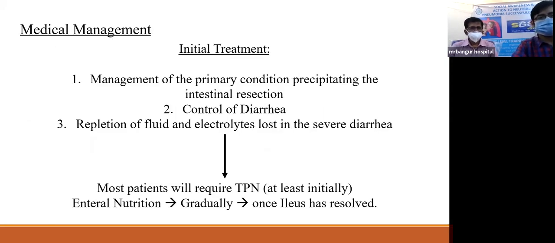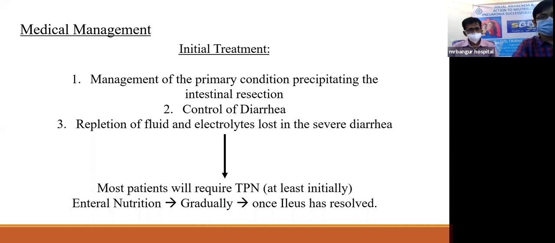So then we come to management. So management is basically of two types, medical and surgical. And initially, we start with the medical management. So the initial treatment, medical management, is the management of the primary condition precipitating the intestinal resection, controlling the diarrhea, and repletion of fluids and electrolytes lost in the severe diarrhea.